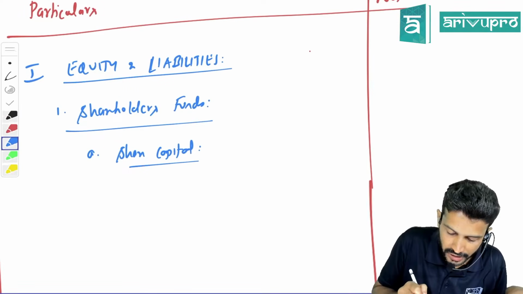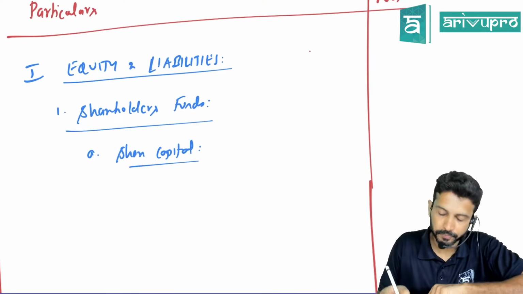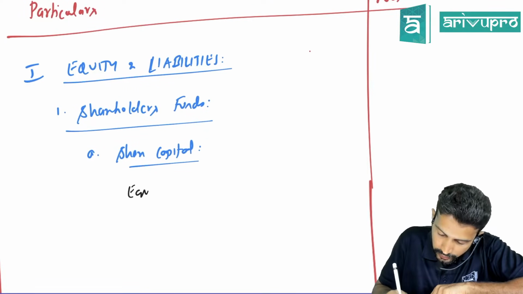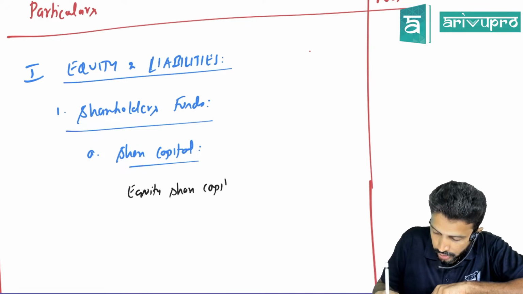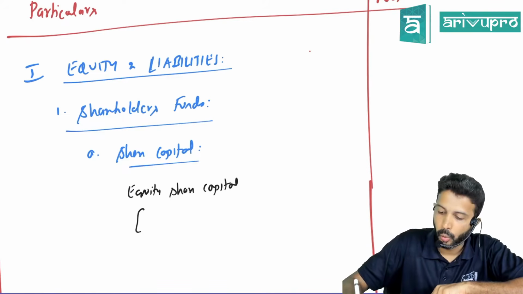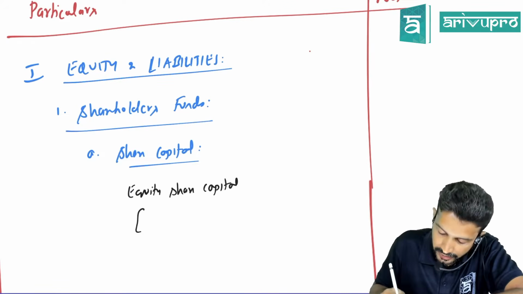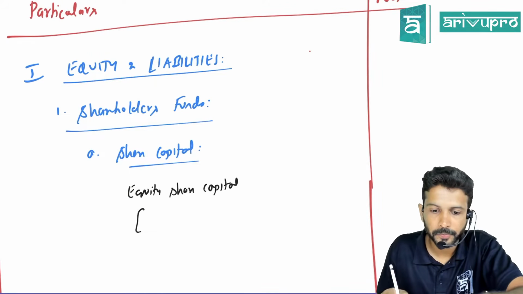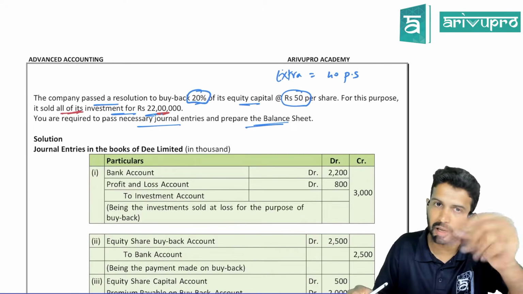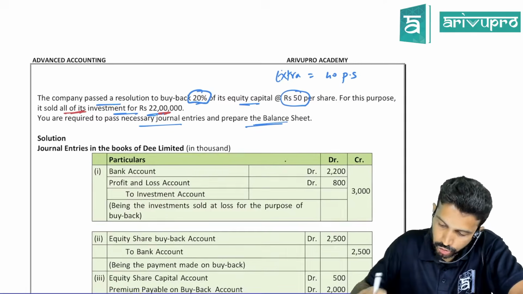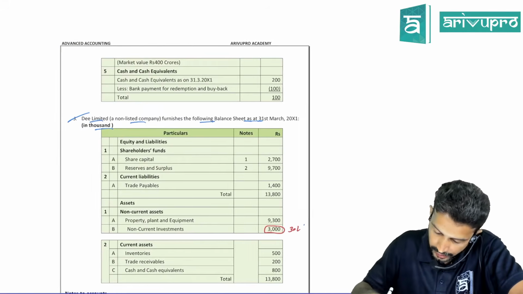What and all type of share capital we have here, sir? We have equity share capital. So check the question. What is the equity share capital given in the question? Or maybe check the notes to accounts. That will be better because in the balance sheet they would have given equity and preference. So check notes to accounts. How much is equity share capital given?